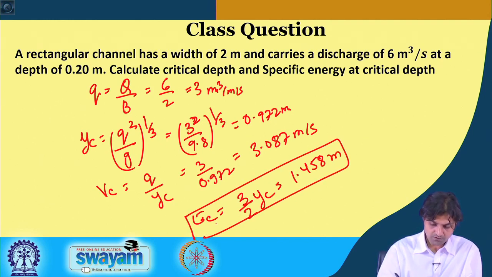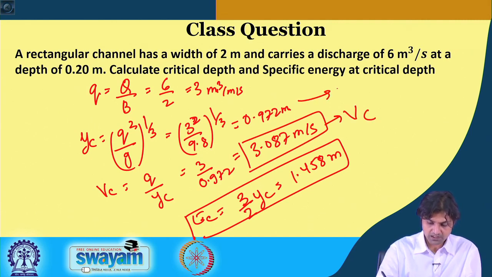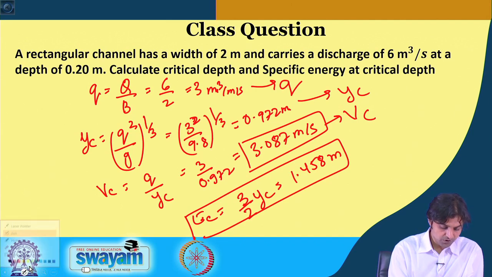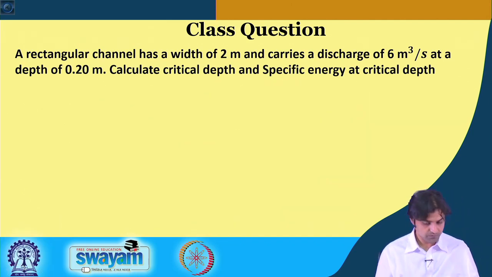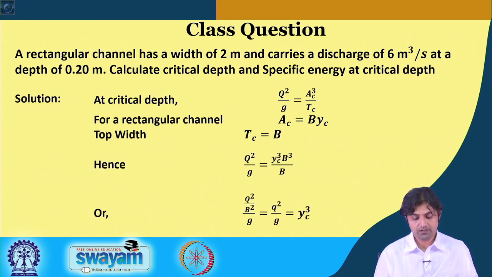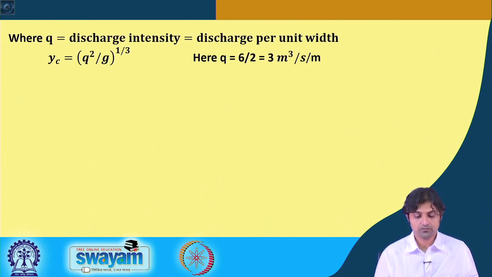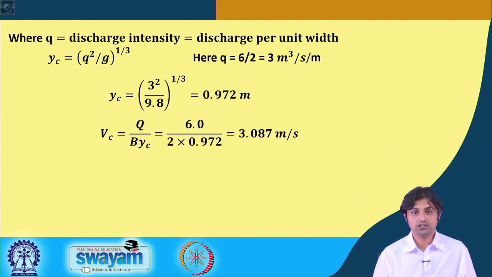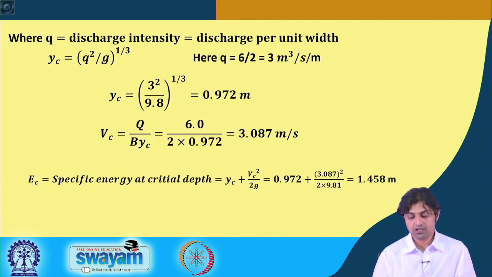So, everything is known: VC is known, YC is known, and this is small q. So, this is how you will solve this question, just going at critical depth. It is a general approach. Okay. I have included these solutions so that it is easy for you when you get the slides, you can actually see. So, this is a different method of solution.